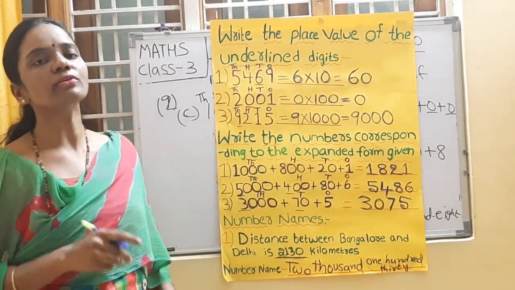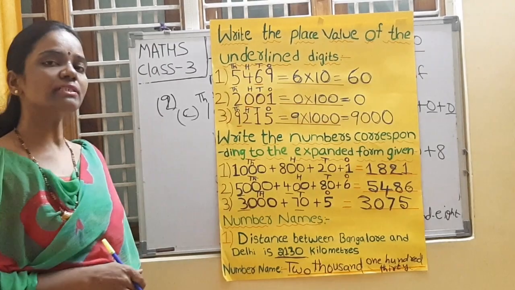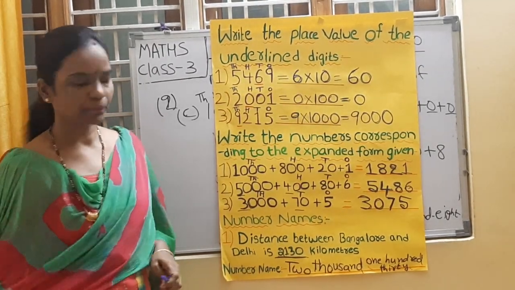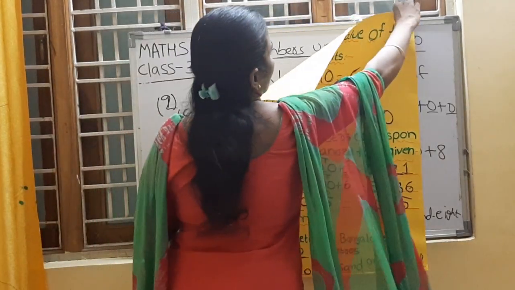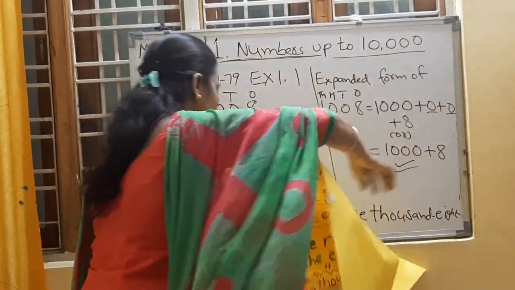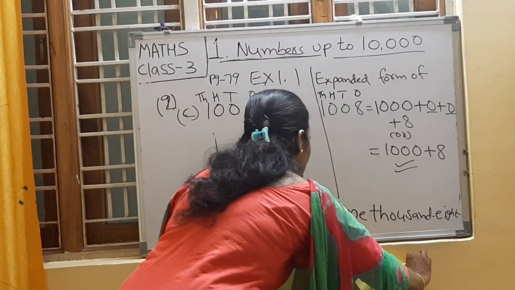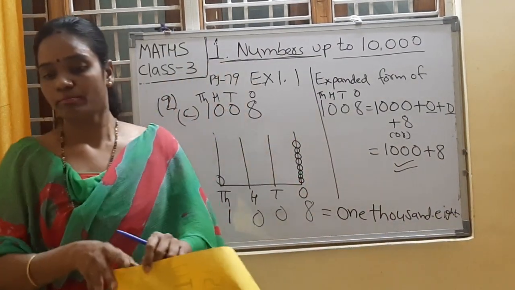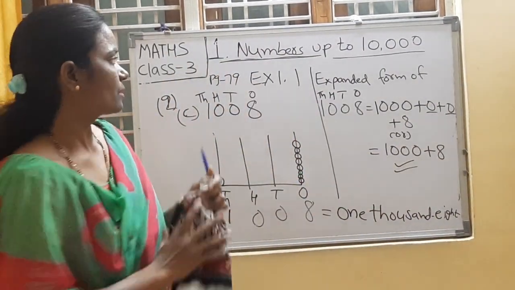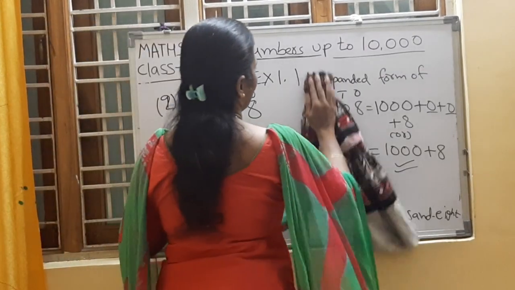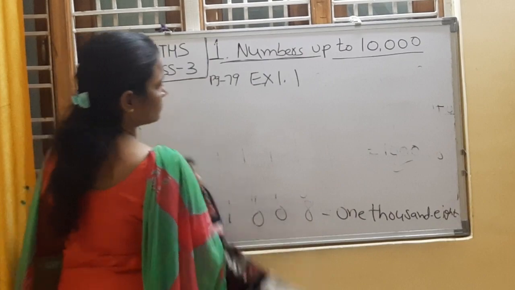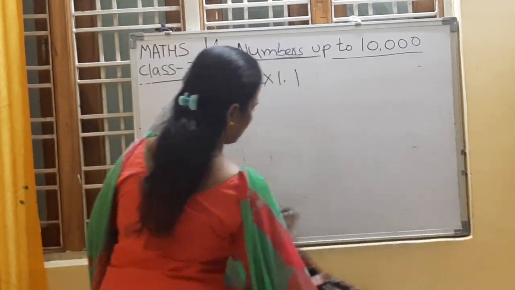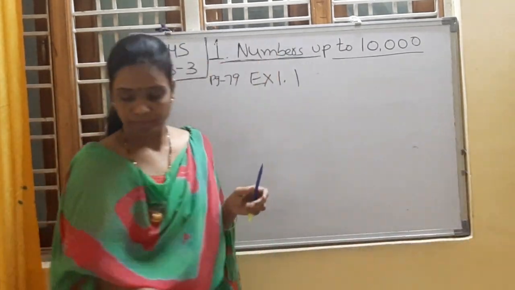Now I am going to give you assignment. Note it down, children. Homework.